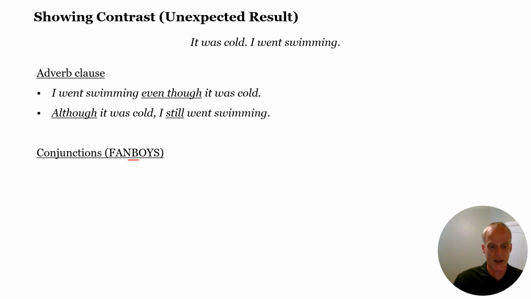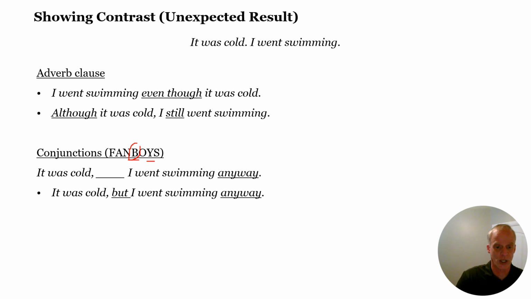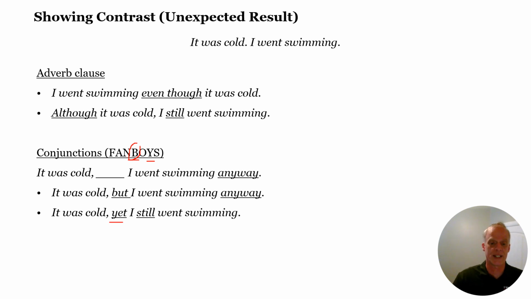It's the B and the Y in the FANBOYS. I hope you can remember what those are. It was cold. What's the B? But I went swimming anyway. That would be the FANBOY. And of course, you could also do it with yet. It was cold, but I went swimming anyway. It was cold, yet I still went swimming.